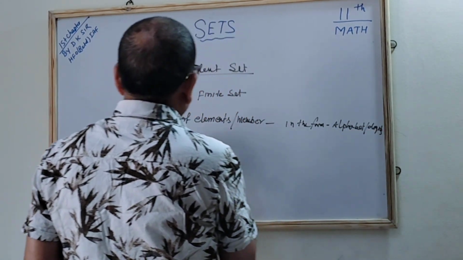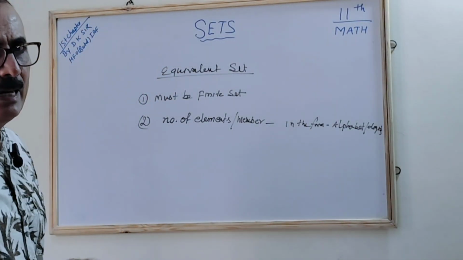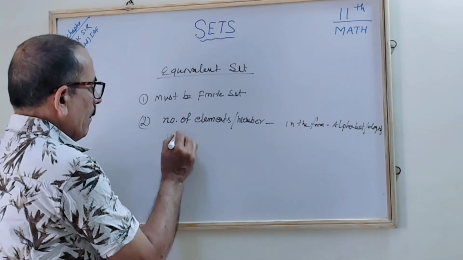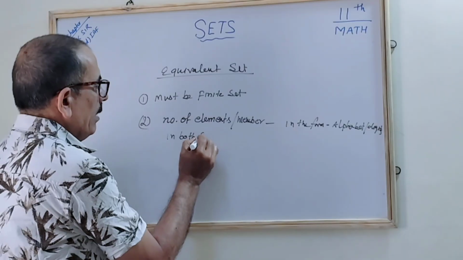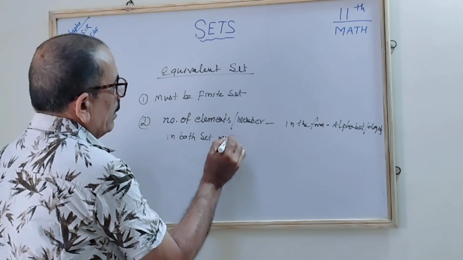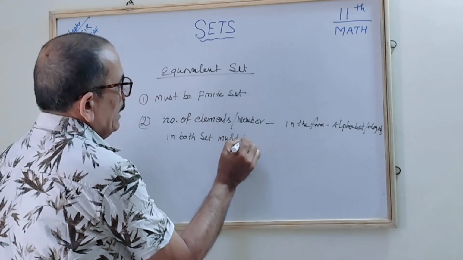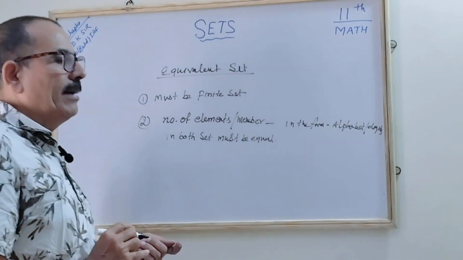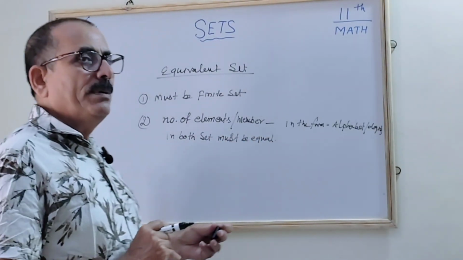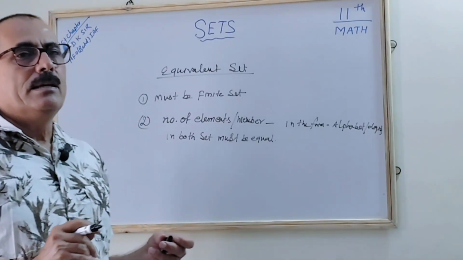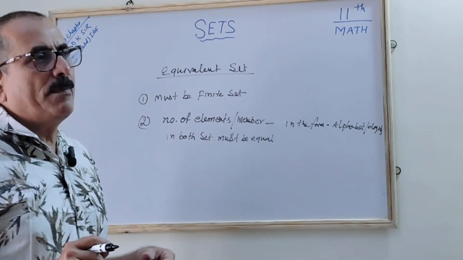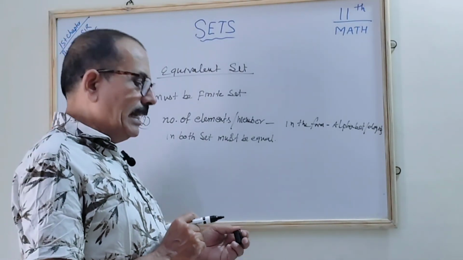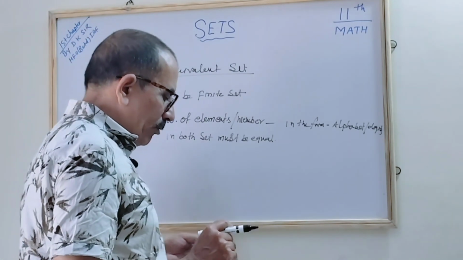The number of elements in both sets must be equal, correct. Suppose set A has two members and set B also has two members, then we say both are equivalent sets, correct.